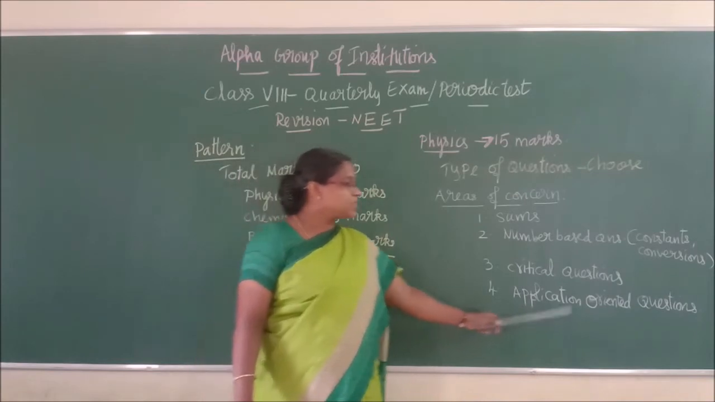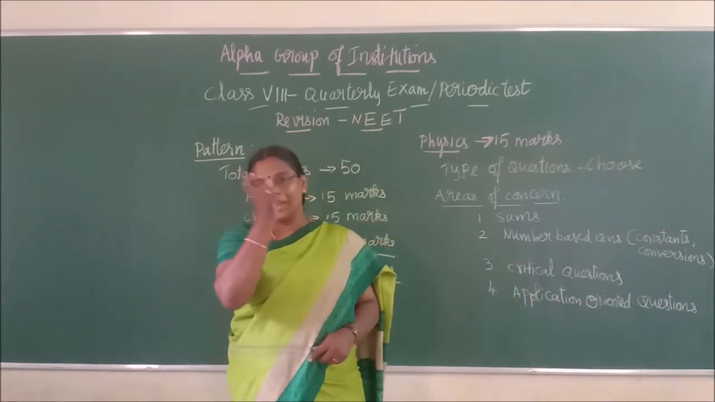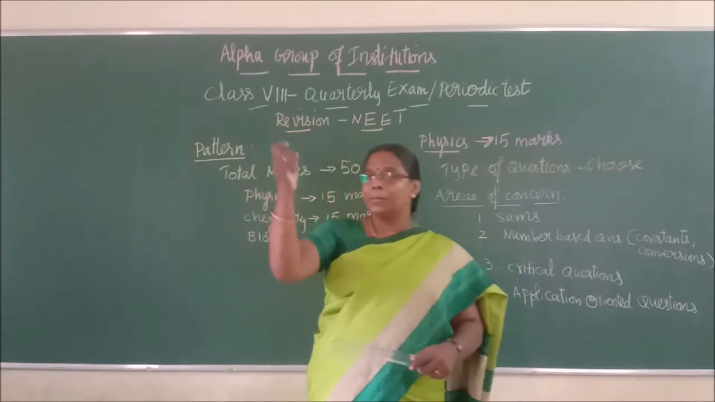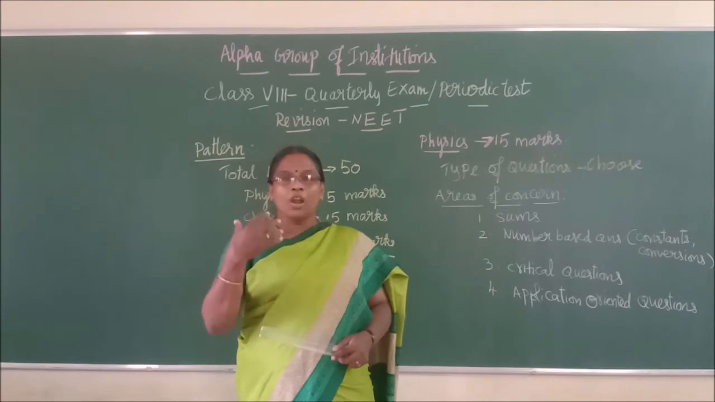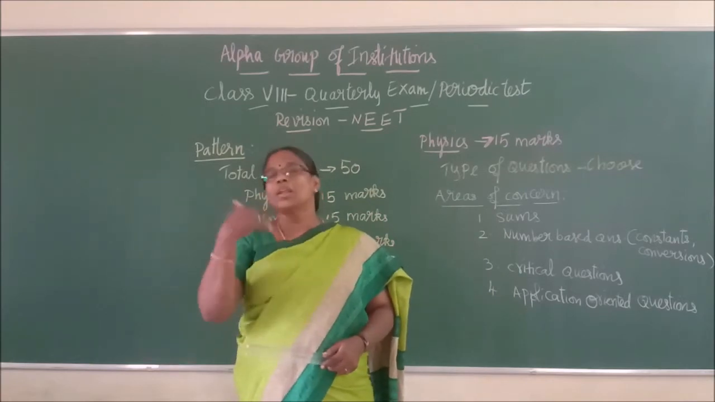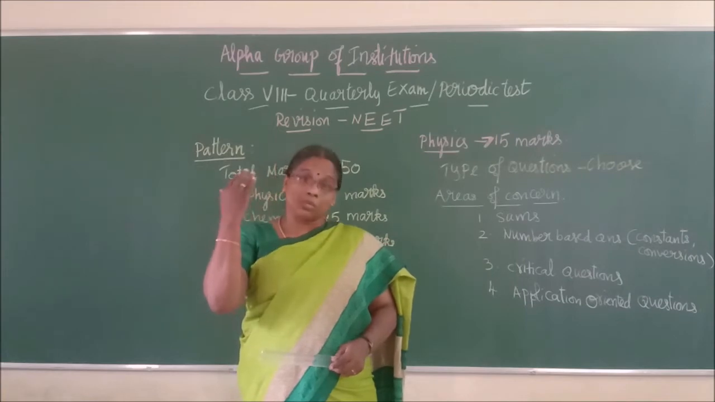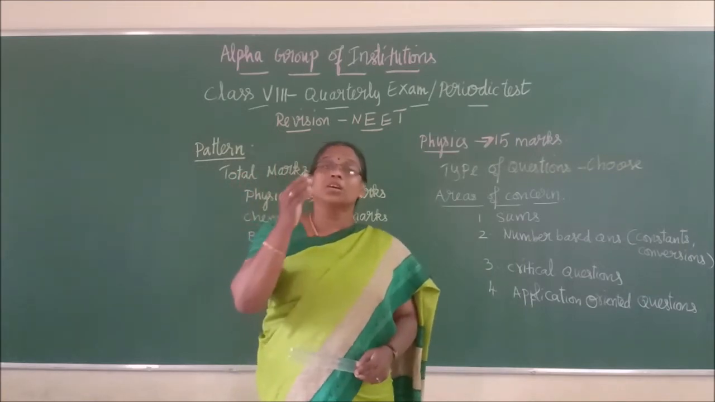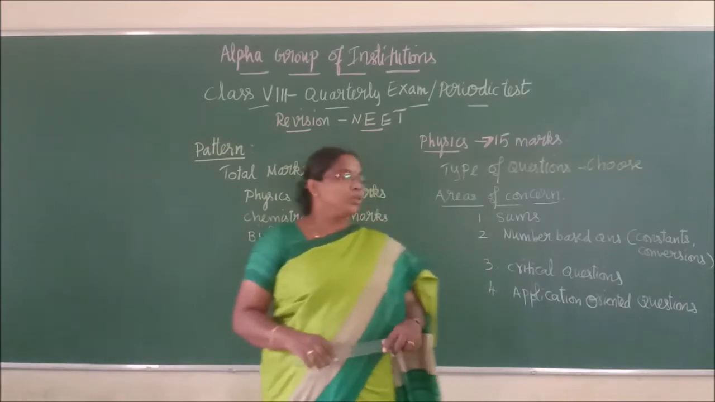Then application-oriented questions. For example, in your book you have this photometer now. One umpire will be checking the brightness. Like that, what concept you are learning in your book, how you apply it in your daily life. Using that knowledge, an application oriented question will be asked. So these are the areas.